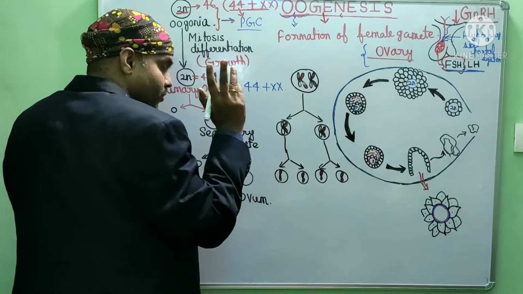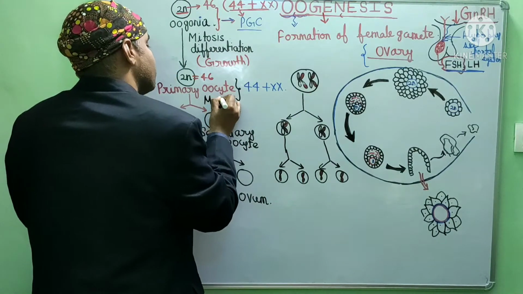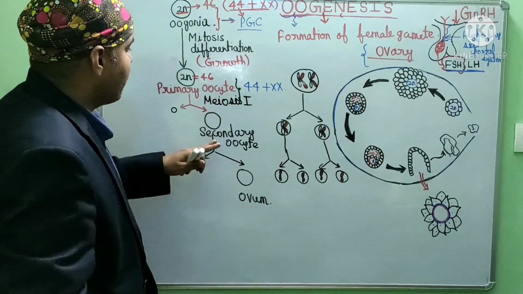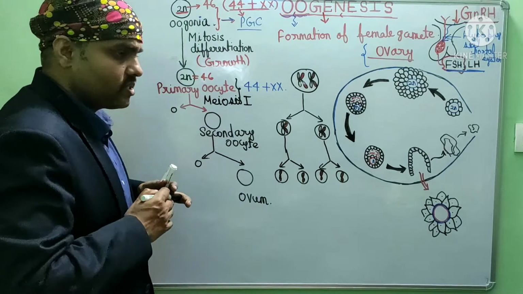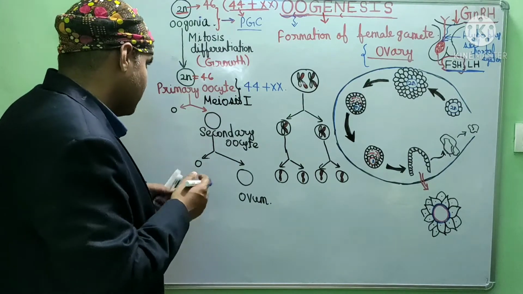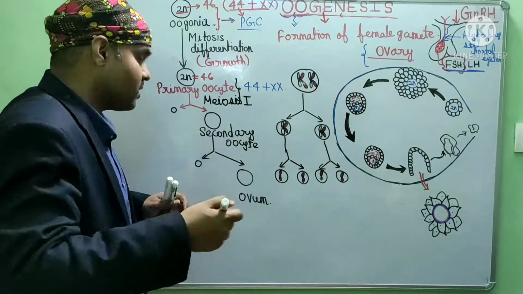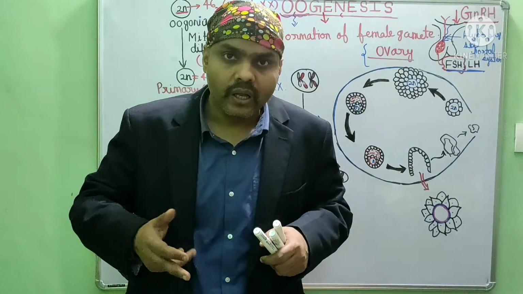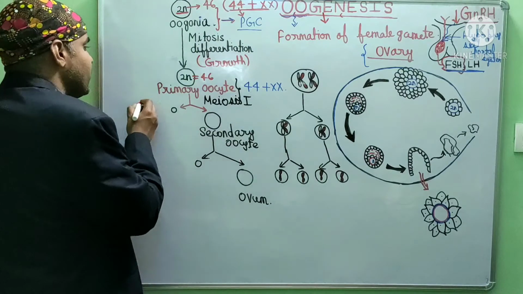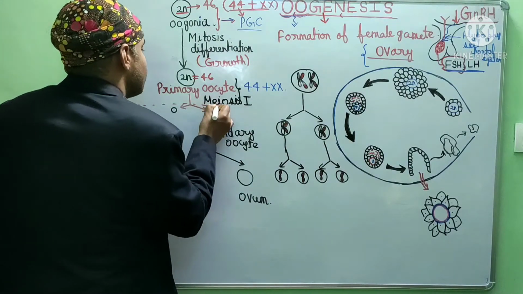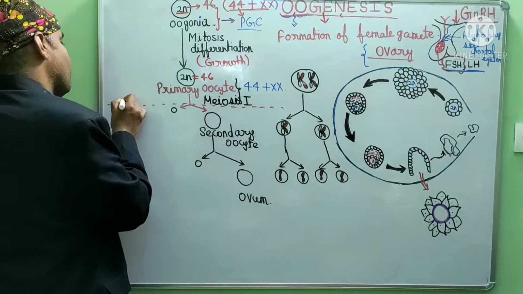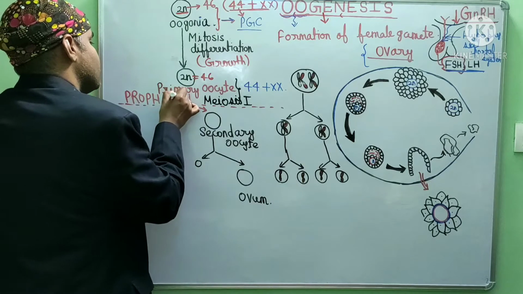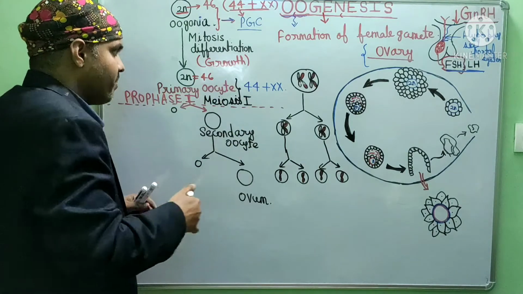Let's see how it is. Actually, you all know meiosis has two stages. The first one is meiosis first. So this primary oocyte will go through meiosis first and form a total of 2 cells. But the process is not that smooth actually. During meiosis first, the subphases are prophase first, metaphase first, anaphase first, telophase first, cytokinesis first. During prophase first only, this process ceased, it stopped actually.